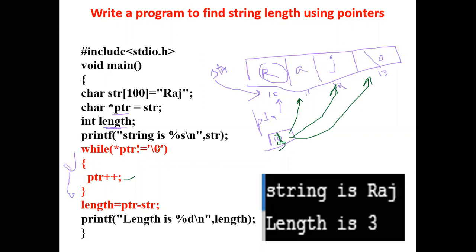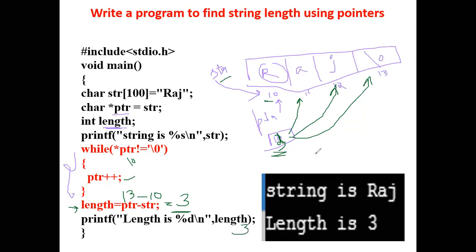Now star PTR, that is 13. 13 is having the value null. Null is not equal to null, the condition fails. So we'll come out of the while loop and go to the next statement. Length is equal to PTR minus str. What is the value in PTR? 13. So 13 minus str. What is in str? Str is having the base address, that is 10. So 13 minus 10 will give you the value 3. Correct. So length is equal to 3.